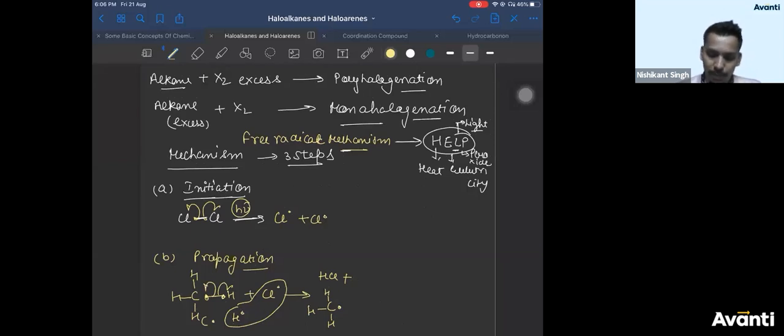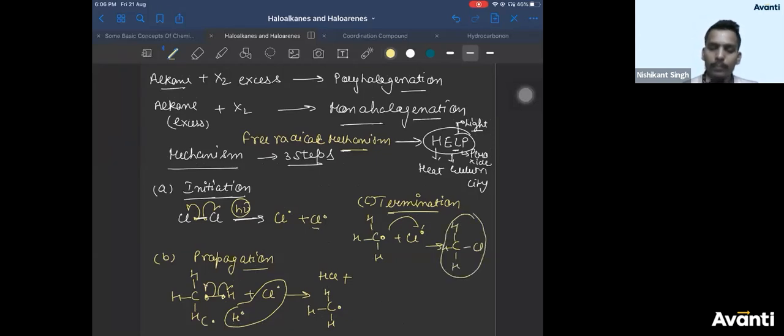Then what happens in the next step? The last step is termination. So what happens in termination? All radicals will combine. So the CH3 radical can combine with another Cl radical to form a bond, and you will get your product. Right? So you have replaced the hydrogen by Cl, halogenation of alkane. So you got chloromethane.